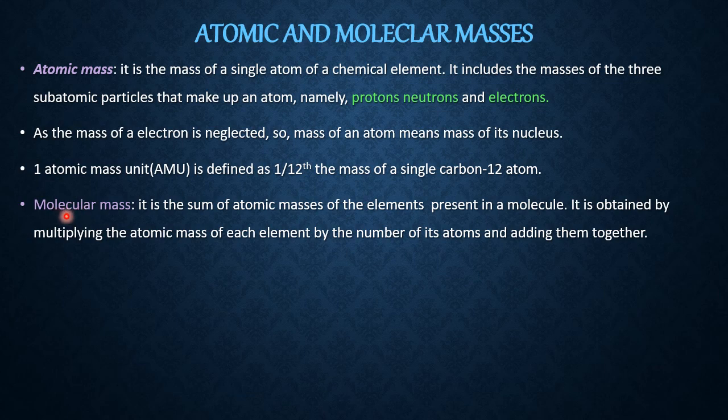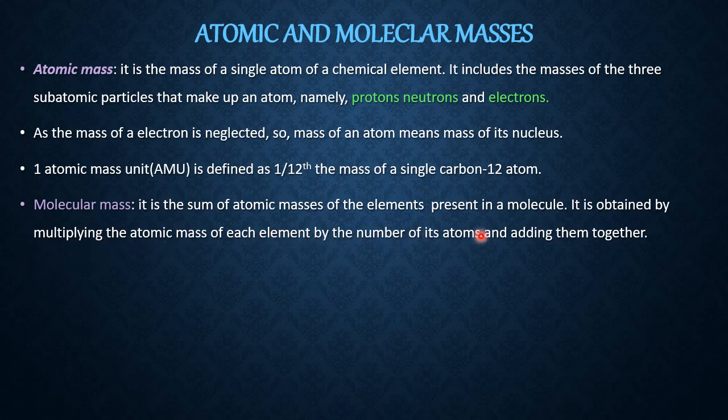After knowing how many kinds, and in what number, if you know the mass of every atom present in that molecule, and if you add all those masses, that is the mass of a molecule. That means in a particular molecule, how many atoms are there? If you add all those atoms, we will get the mass of that molecule. It is the sum of atomic masses of the elements present in a molecule. It is obtained by multiplying the atomic mass of each element by the number of its atoms and adding them together. See, here he is saying multiplying.